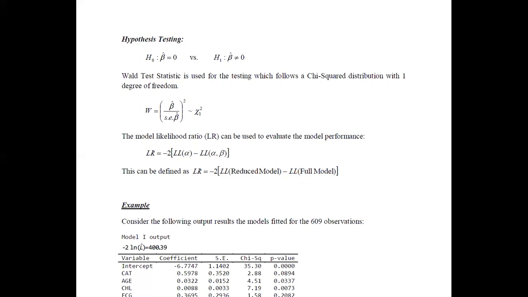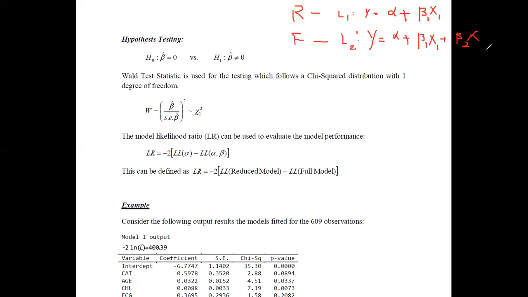Now think about this situation. Now think about if you are having two models. L1 model is y equals alpha plus beta 1 x1, and L2 is y equals alpha plus beta 1 x1, and there may be another term. If we are just considering these two models, then the first can be identified as the reduced model, and the second will be the full model. It is because fewer parameters are included in the first model. That is why we have considered it as the reduced model.